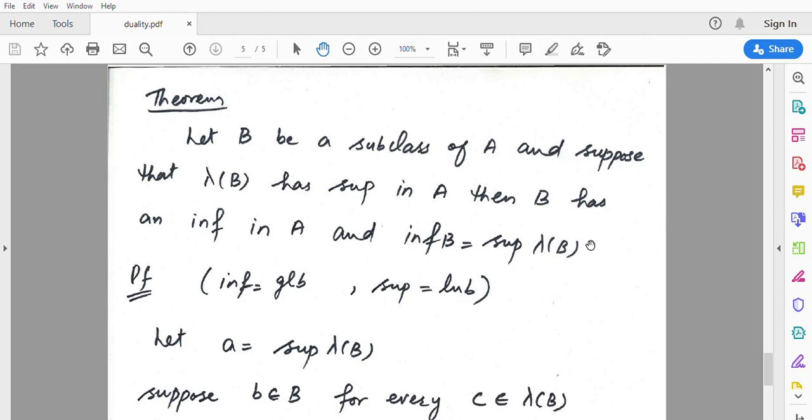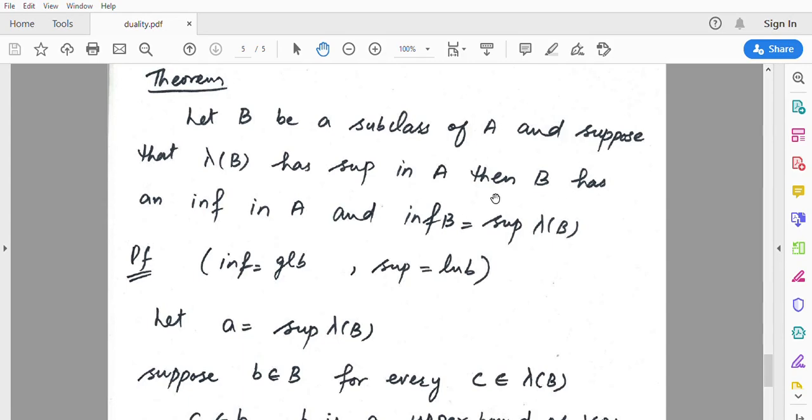Before proving it, I have mentioned over here that infimum is generally called the GLB, and supremum is called LUB. Infimum is actually the greatest element of the class of lower bounds. Obviously greatest and least elements are unique, so it must be a unique element. If the class of lower bounds has a greatest element, that is called the infimum. If the class of upper bounds has a least element, then it is called the supremum. So we have to prove that the infimum of B is equal to the supremum of lambda of B.